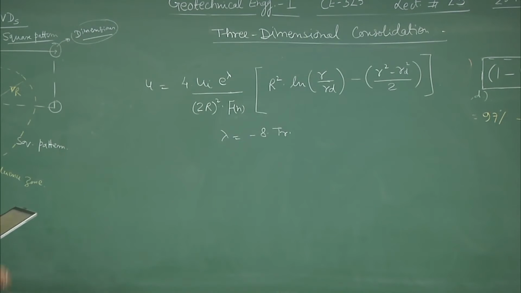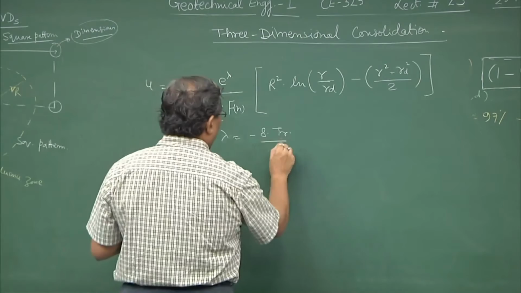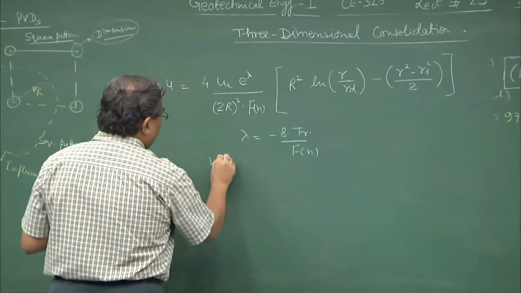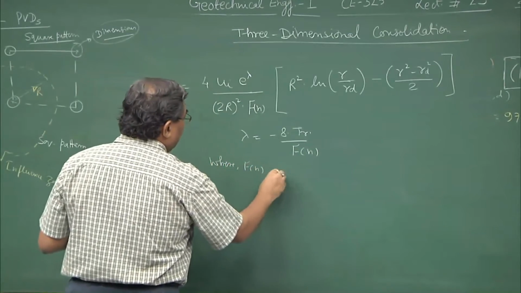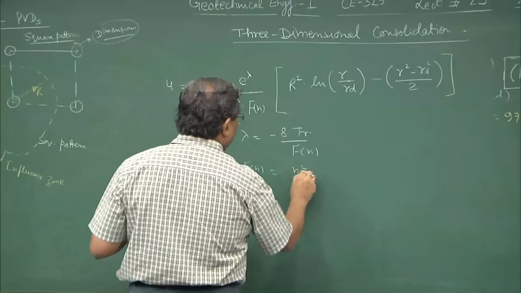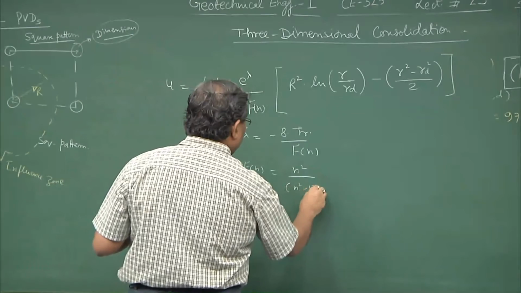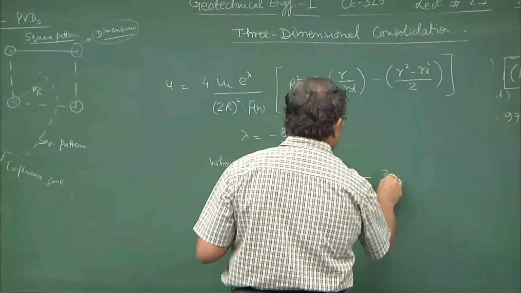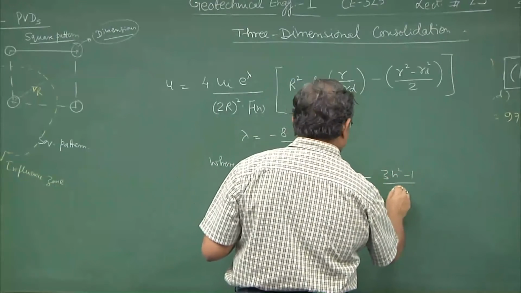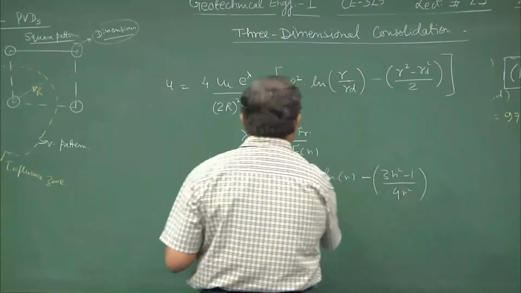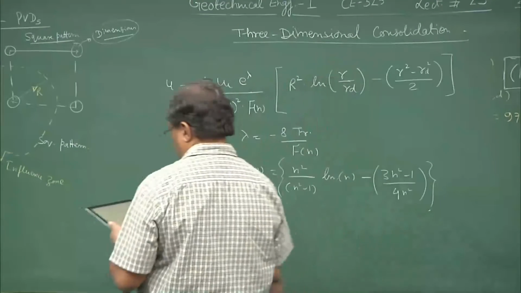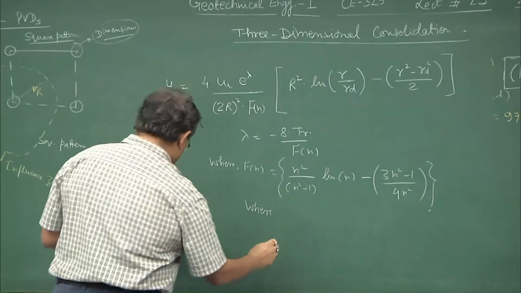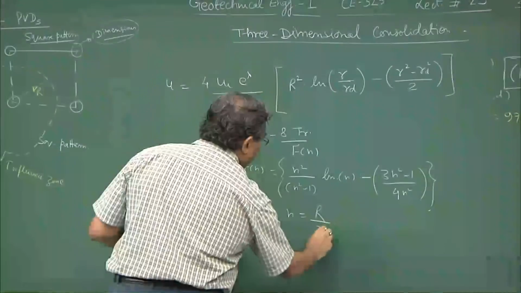Tv we have used for vertical consolidation, upon Fn, where Fn is n square upon n square minus 1 log of n minus 3n square minus 1 upon 4n square, where n is equal to capital R upon Rd.